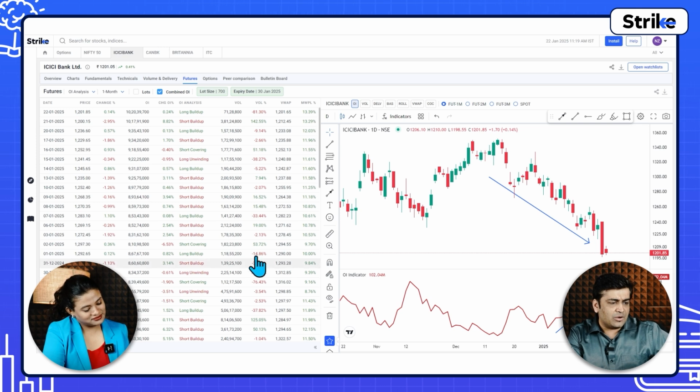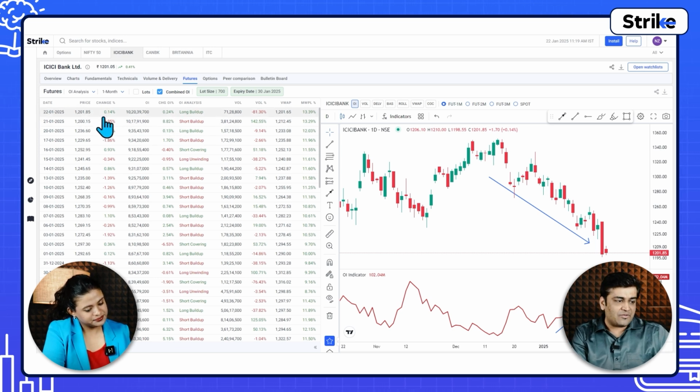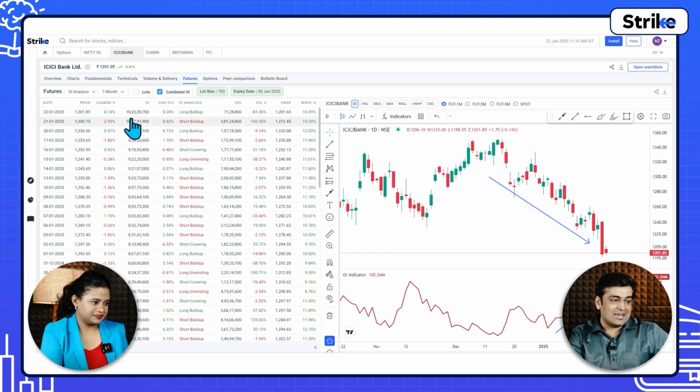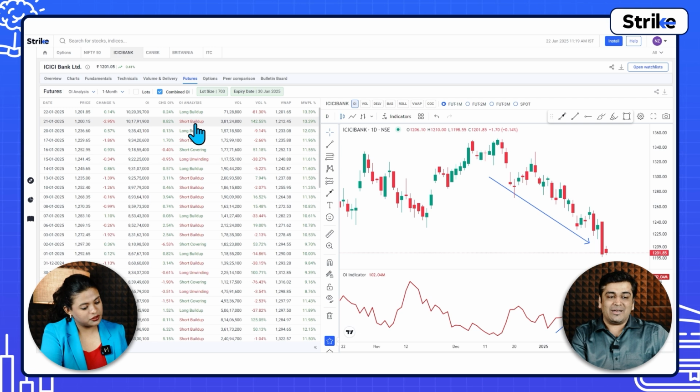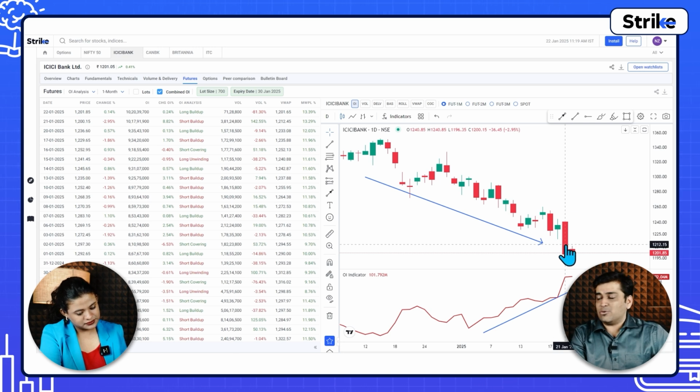On the left hand side we have it in tabular format, date wise. On the 22nd of January, the prices have gone up by 0.14% and the OI has also gone up by 0.24%. Not much, but when the price and OI go up, it means there is a long build up. Yesterday the price fell by around 3% with an increase in open interest, and that is nothing but short build up. On this big red candle the OI has shot up.